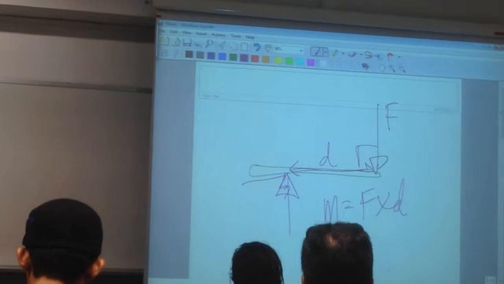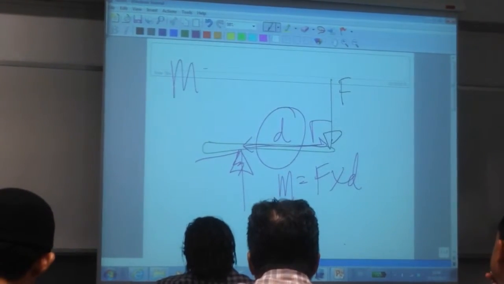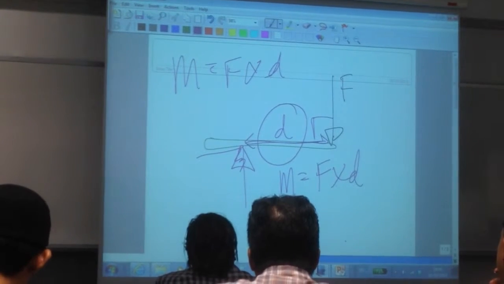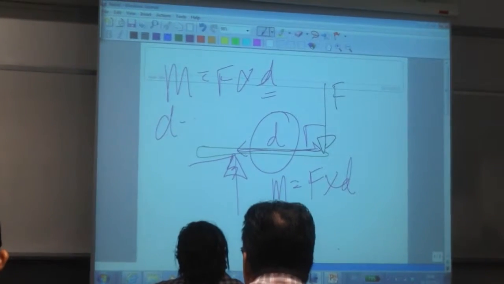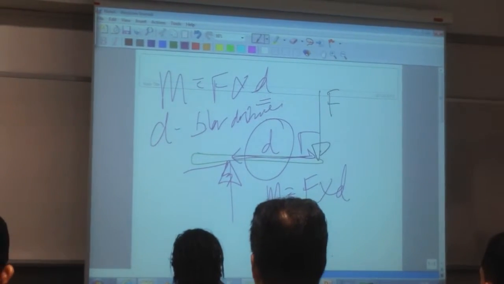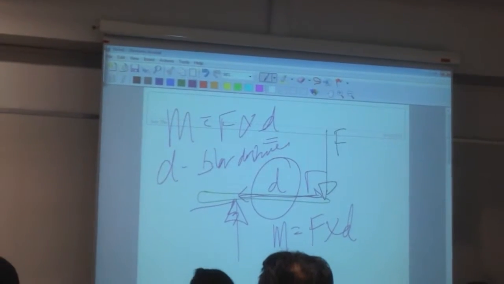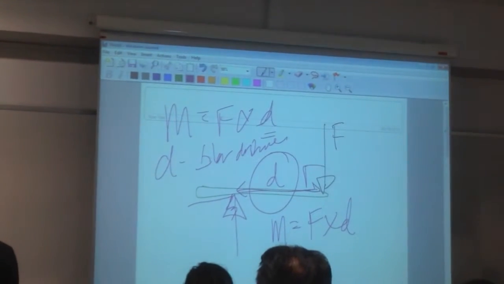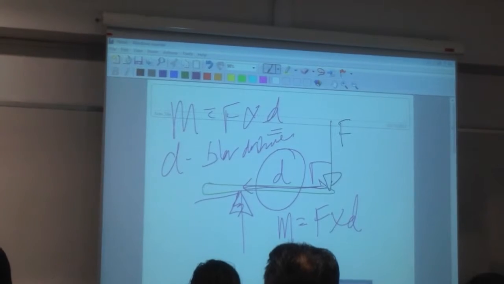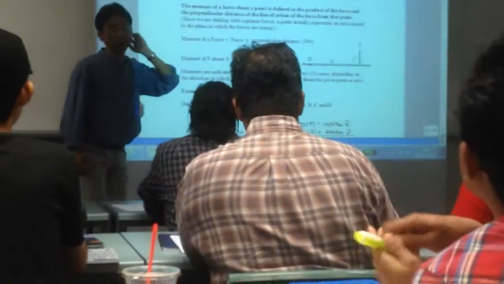So this D is not just distance. Moment is not just force times distance. Not really. This D is a special D called perpendicular distance. It must make 90 degrees with the force. Okay, so let's take a look at your notes. This is where we stopped last week. So tonight, we're going to learn moment.